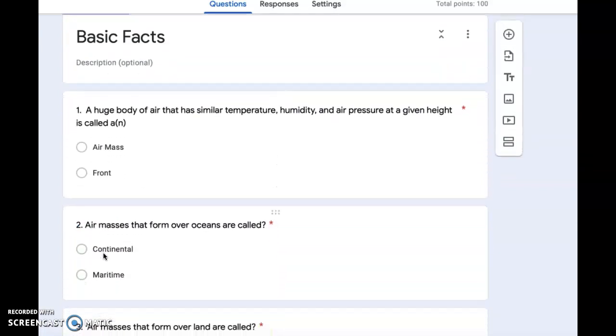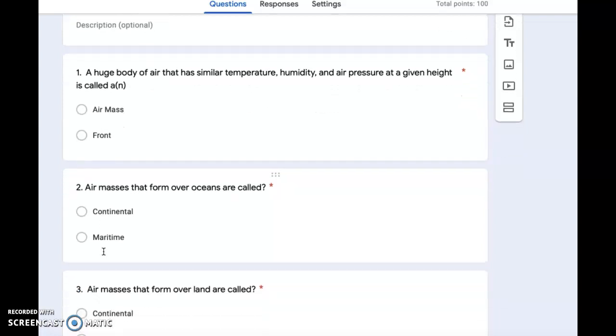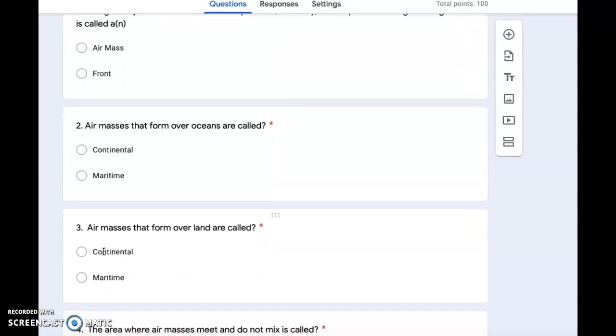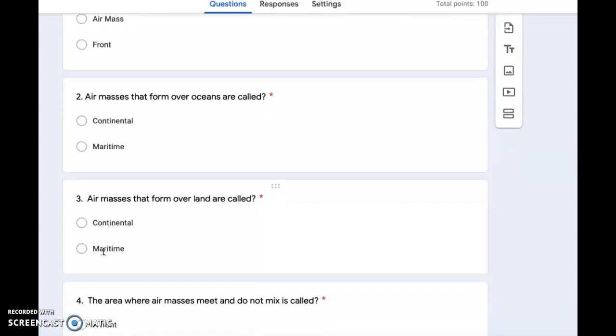Basic facts. Number 1. A huge body of air that has similar temperature, humidity, and air pressure at a given height is called air mass or front. Number 2. Air masses that form over oceans are called continental or maritime.